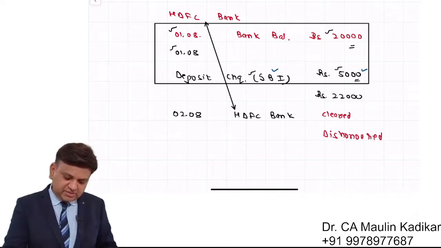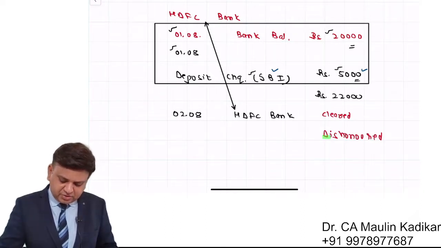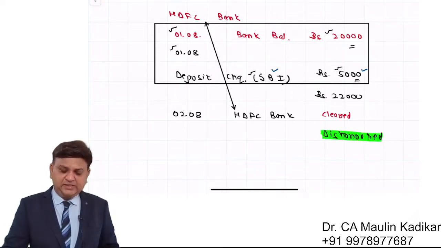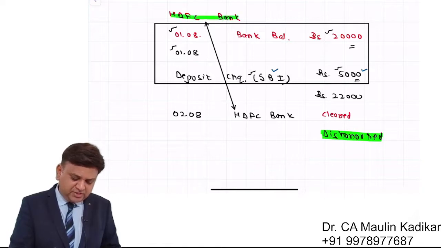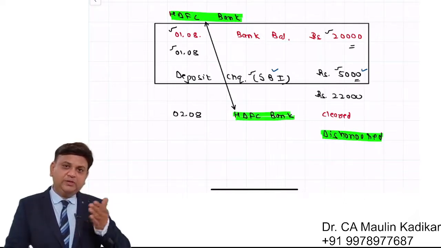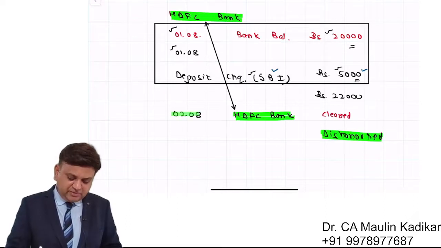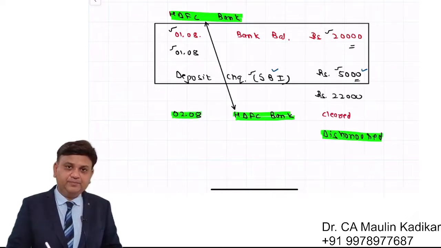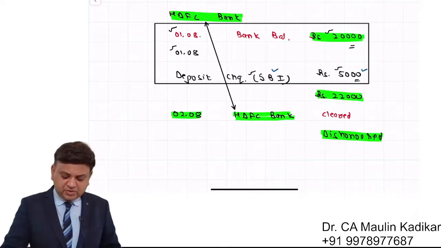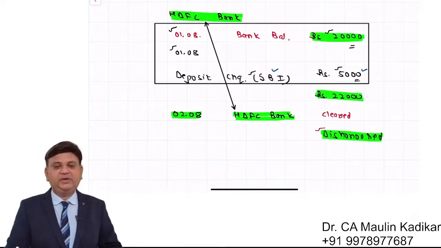Friends, the answer to the question is that this check will be dishonored. Why? The reason is that my bank account is HDFC, and my friend's bank account is HDFC. So what will happen? Soon after he deposits the check, it will be presented for payment. My clear balance is only 20,000, however, the check amount is 22,000. That is the reason this check will be dishonored. That is what we understand.